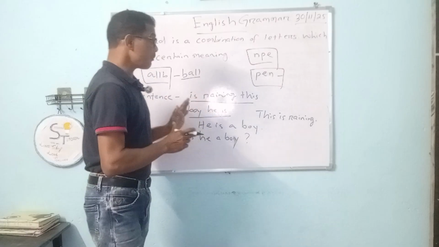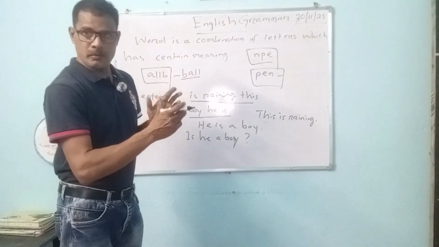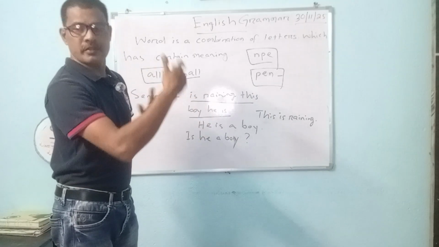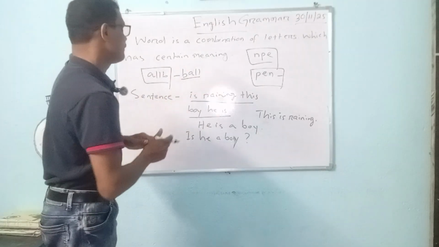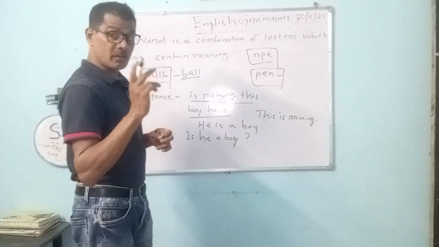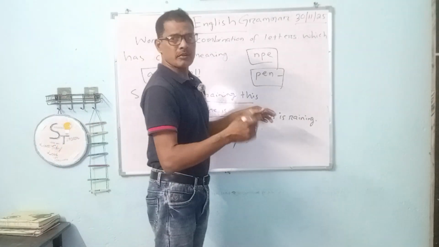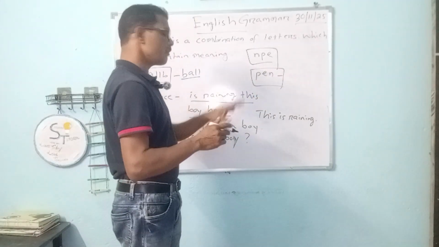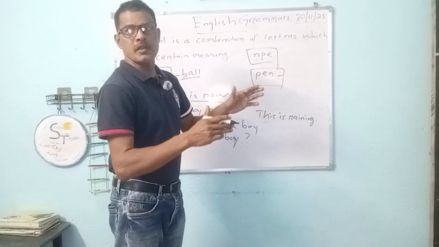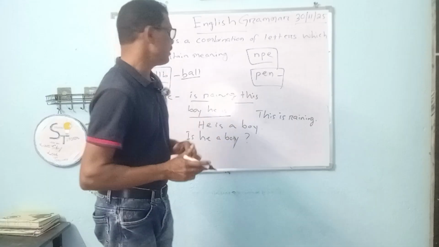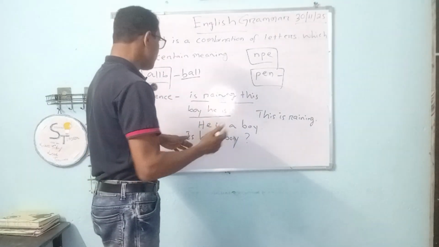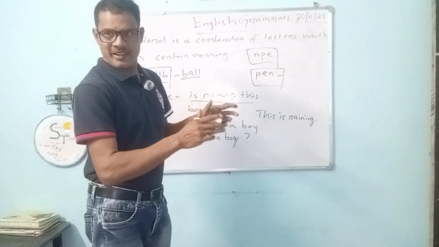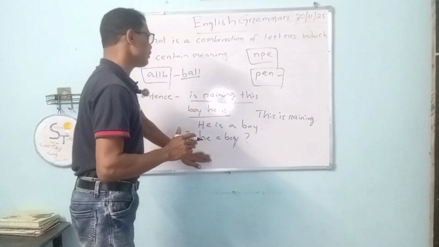The structure, the grammar, the pattern of the words must obey a certain structure. Okay, first the subject, then the verb, then the object or anything else. And it must have a clear meaning. Why? "This is raining" means we are talking about the condition here now. Okay, it is raining now. Or "he is a boy" means I am talking about a person who is a boy. His age must be around 12 or 13 or 14. Or "is he a boy?" Here I am asking a question whether he is a boy or a man. So it has a meaning.